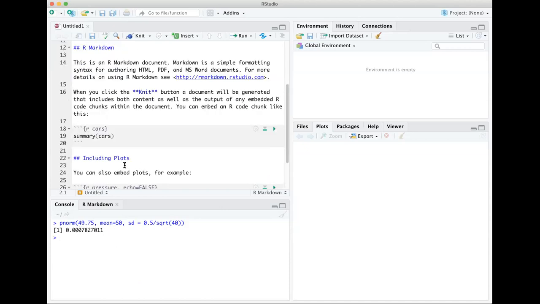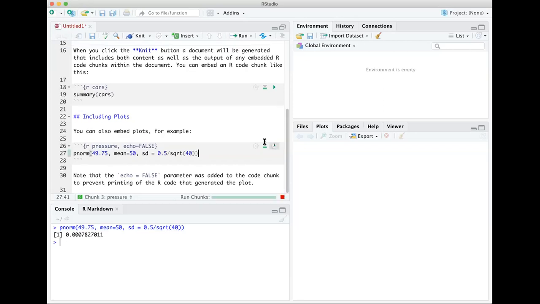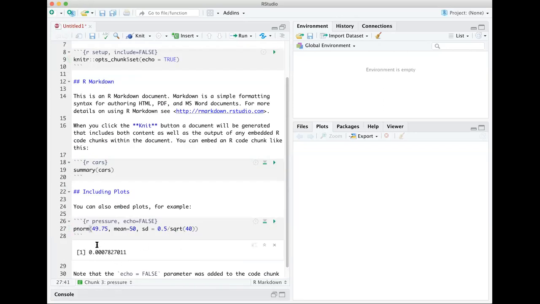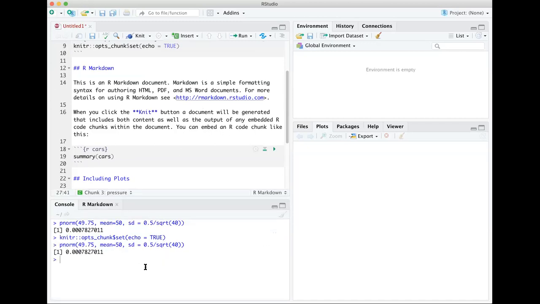The other option, if you like working in the chunks, is that in any chunk here you can plug in that same code and press play to run that chunk, and it should spit out the answer right in there. So if you prefer working in the R Markdown sheets, you can, but usually in this case, when I'm using a calculator, I just plug it directly into R.